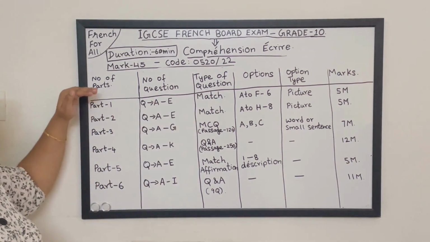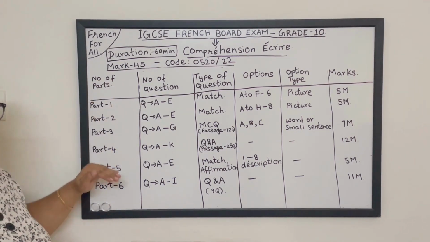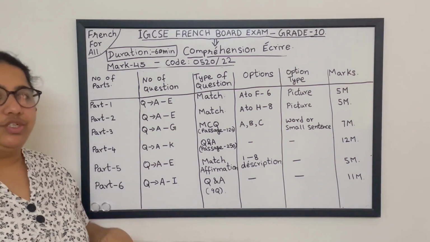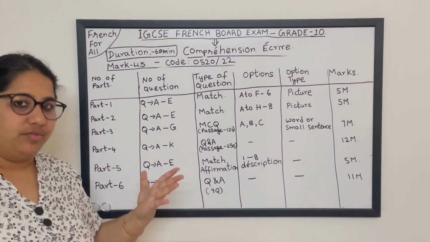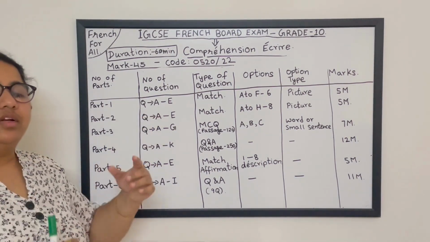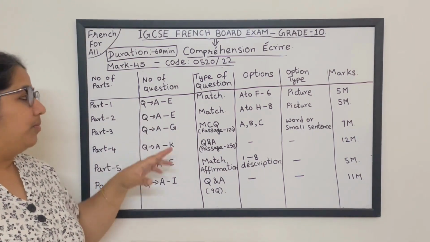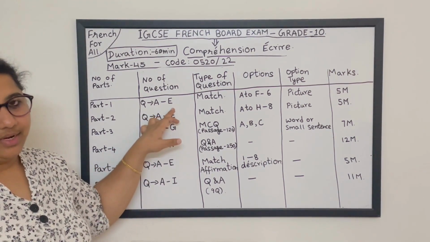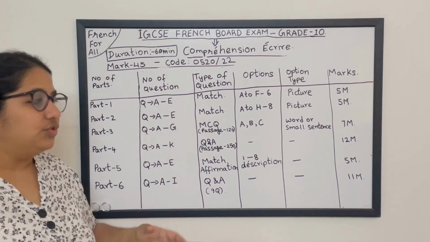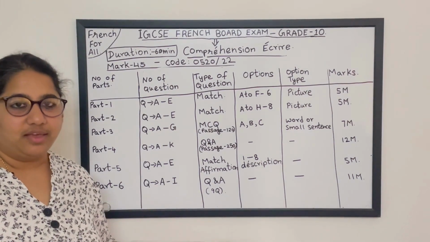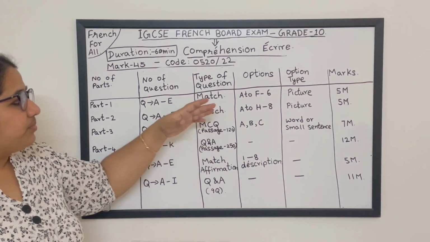Now in this there are 6 parts, students, part 1 to part 6. In part 1 the number of questions will be 5. They will not be given in numbered form 1, 2, 3; they will be in letter form, A to E. The type of question is match the following, on relie.